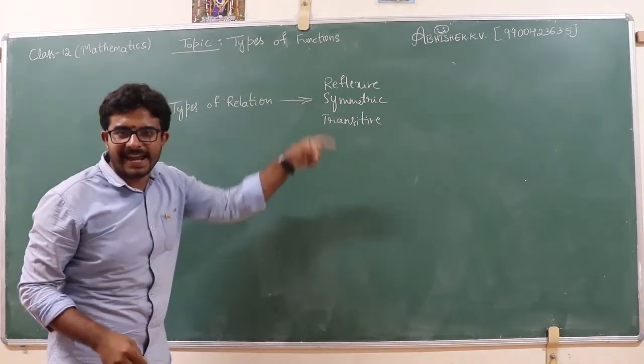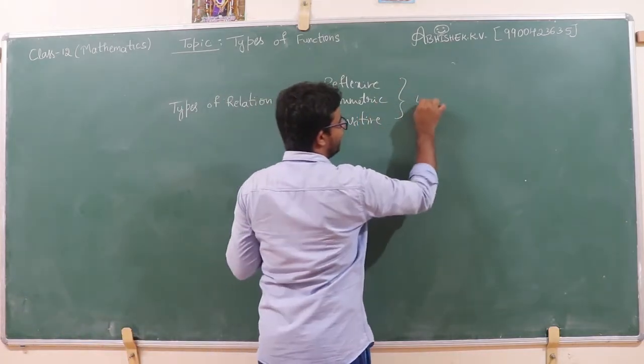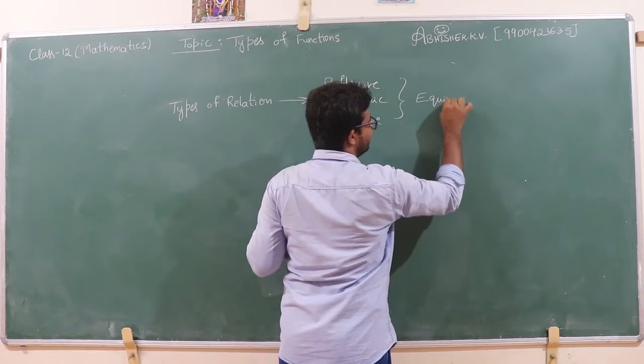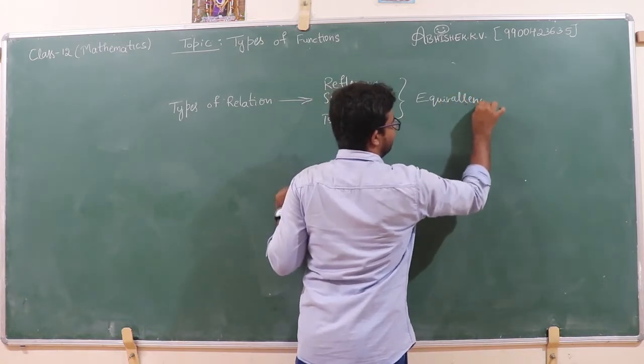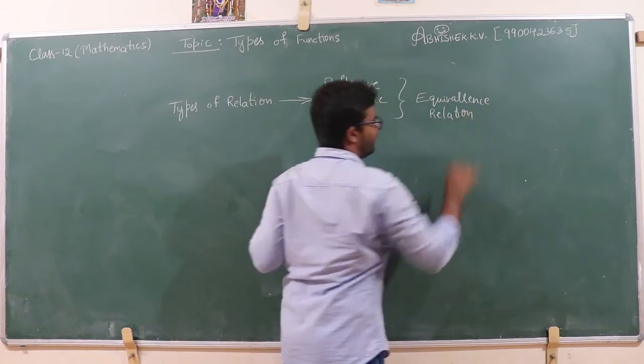If these three types hold, then we say the given relation is an equivalence relation.